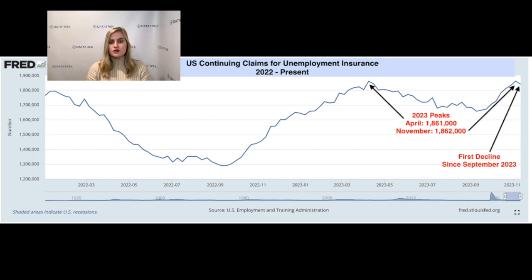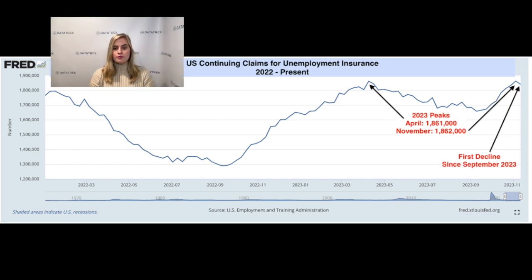For example, the year-over-year percentage increase in continuing claims dropped to 23% last week from its band of 24 to 30% since May 2023. The bottom line here is that while demand for labor looked like it was starting to finally roll over for a few weeks recently, this past week showed the U.S. labor market remains quite resilient.